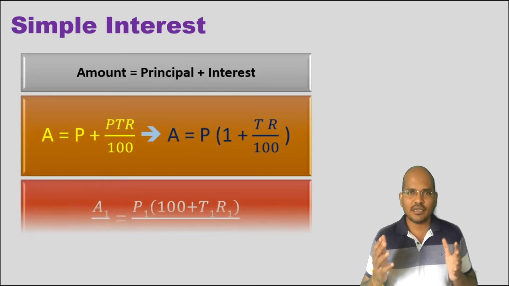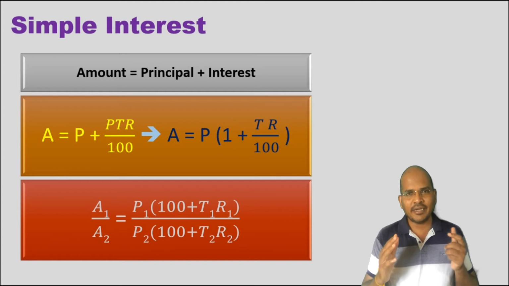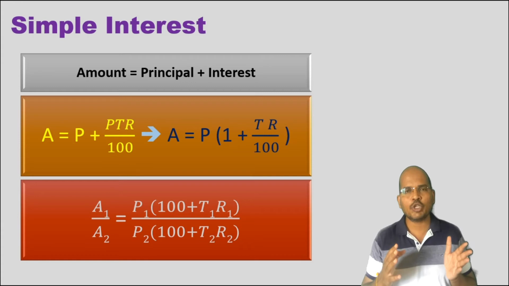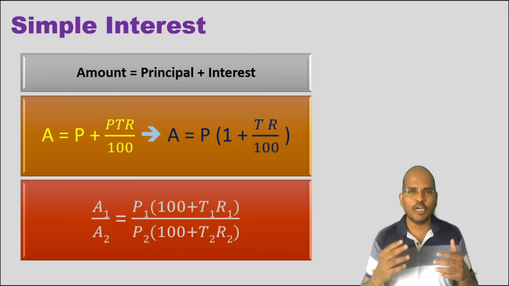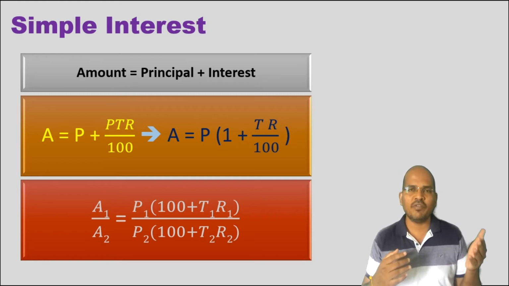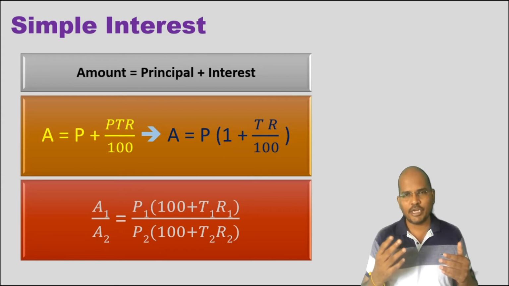once you get the interest, we get the final amount by adding that interest to the principal. So amount is principal plus interest. So A equals P plus PTR by 100. Taking P common, you get A equals P into 1 plus TR by 100. For different P1, T1, R1, you get different A1. For different P2, T2, R2, you get A2. Dividing them, you get A1 upon A2 equals P1 into 100 plus T1 R1 upon P2 times 100 plus T2 R2. Keeping T constant, or R constant, or P constant, you get different terms.